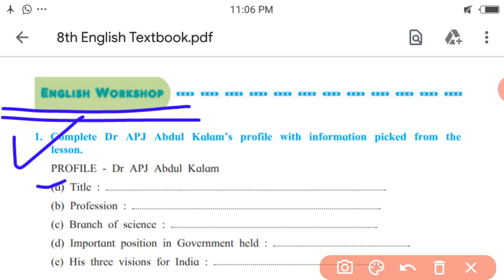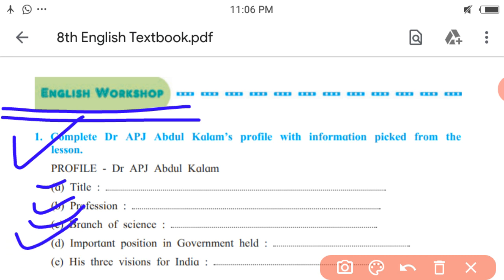First point, title. What title can be given? So you can write Dr. APJ Abdul Kalam, or you can write the Missile Man of India, or something important and related to Dr. Kalam as a title. Next, profession. What was his profession? So it is missile scientist. Next, branch of science. So missile scientist is the branch of science related to physics and aerospace engineering.